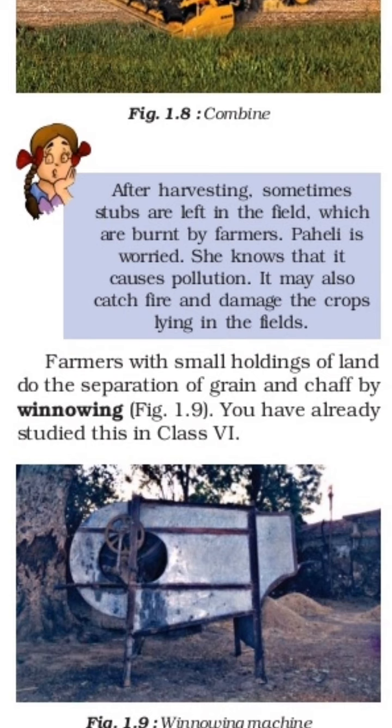What happens when farmers, suppose we will see an example. Suppose farmers are taking sugarcane crop production. After taking the production, what will happen in the field? Some leaves and stubs are remaining, and what the people do is they burn all these things, and because of that air pollution will be there. It is harmful for our environment.